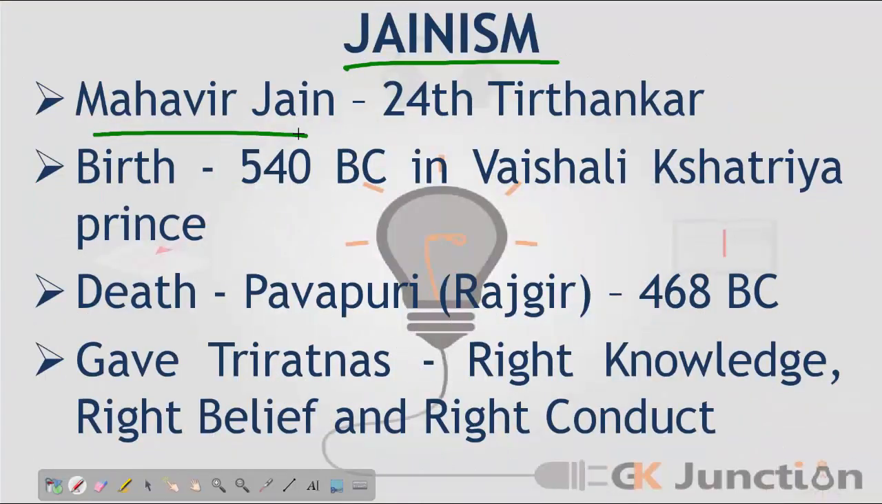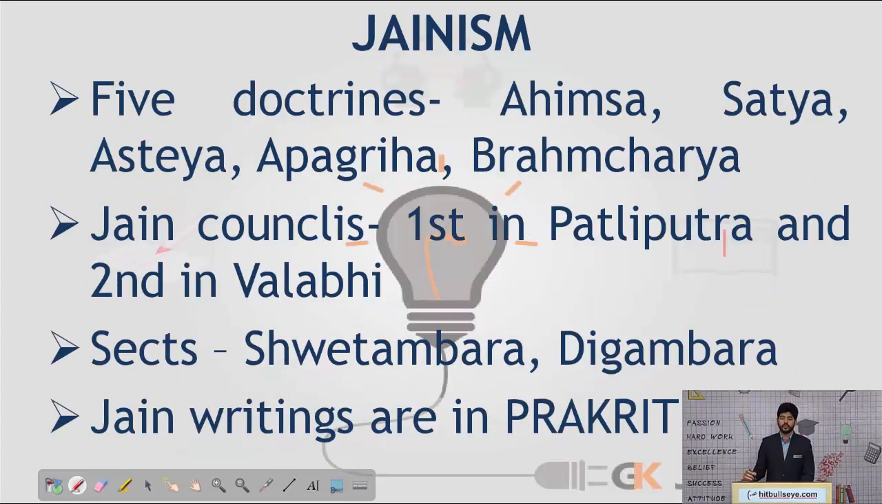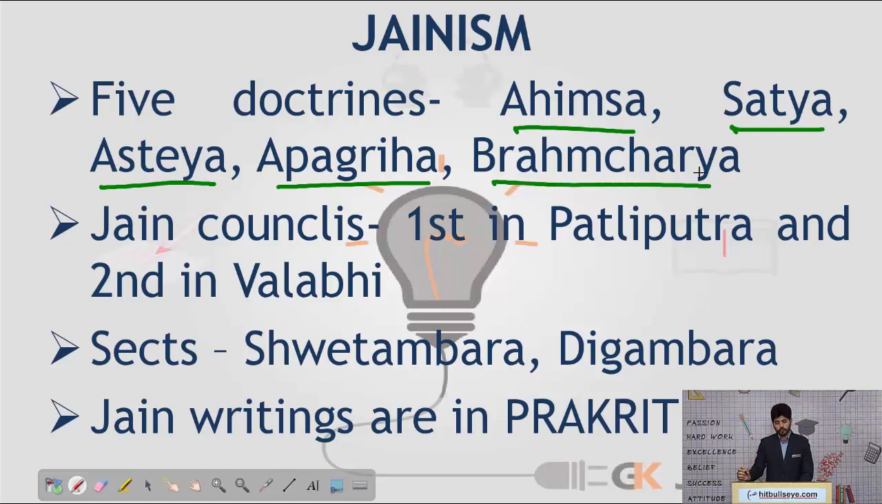new religion. Talking about Mahavira Jain, he was born in 540 BC in Vaishali, a Kshatriya prince, and he gave the Three Ratna theory about Jainism. He said a person who would follow the principles of Jainism has to have right knowledge, right belief and right conduct. His 5 doctrines were Ahimsa, that is non-violence, Satya, that is to speak the truth, Asteya, that is not to steal, Aparigraha, that is not to have property, and Brahmacharya, to promote continence.